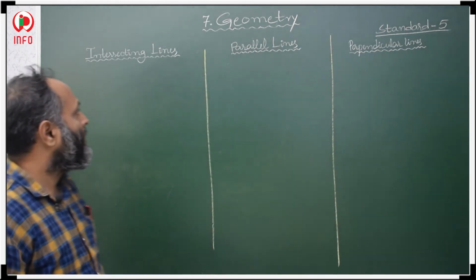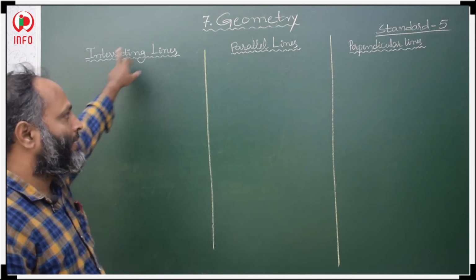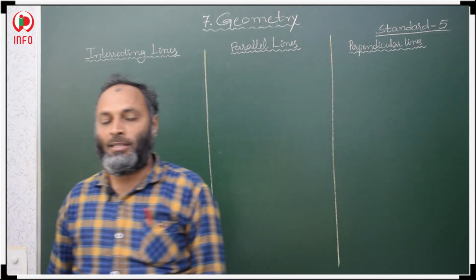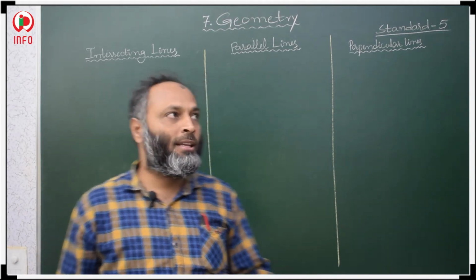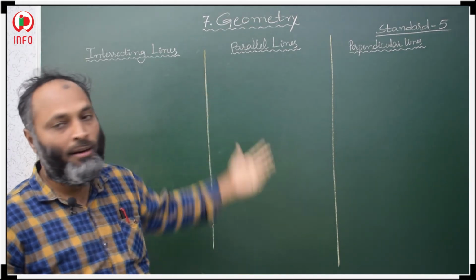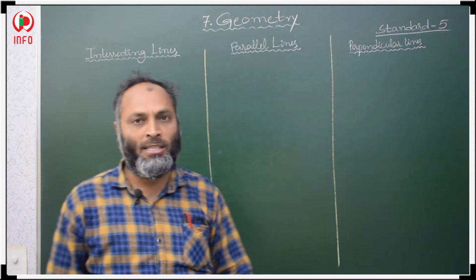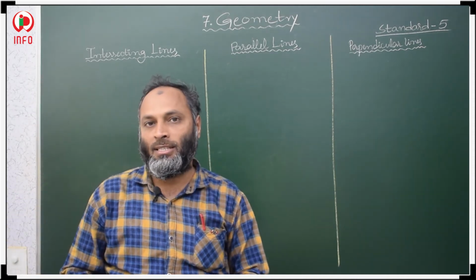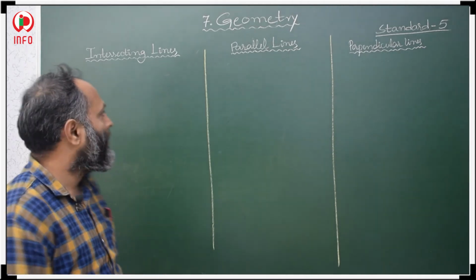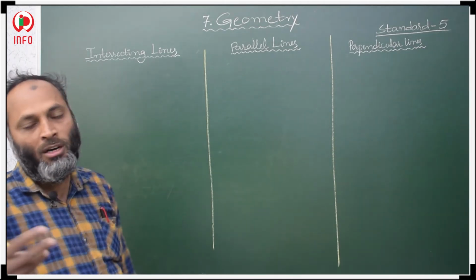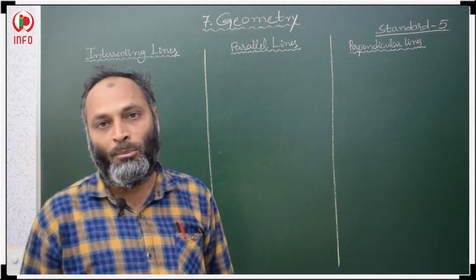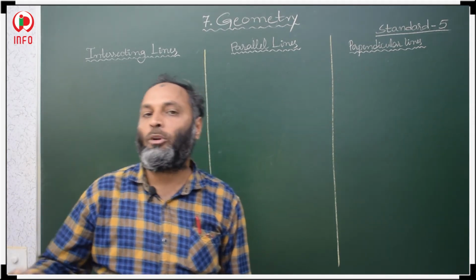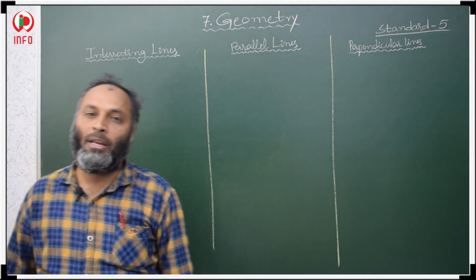Okay. So here now, about intersecting lines, parallel lines and perpendicular lines. What do intersecting lines mean? And what do parallel lines and perpendicular lines mean? First, intersecting lines. Intersecting lines means if 2 or more lines cross at a single point, then that point is called the intersecting point.